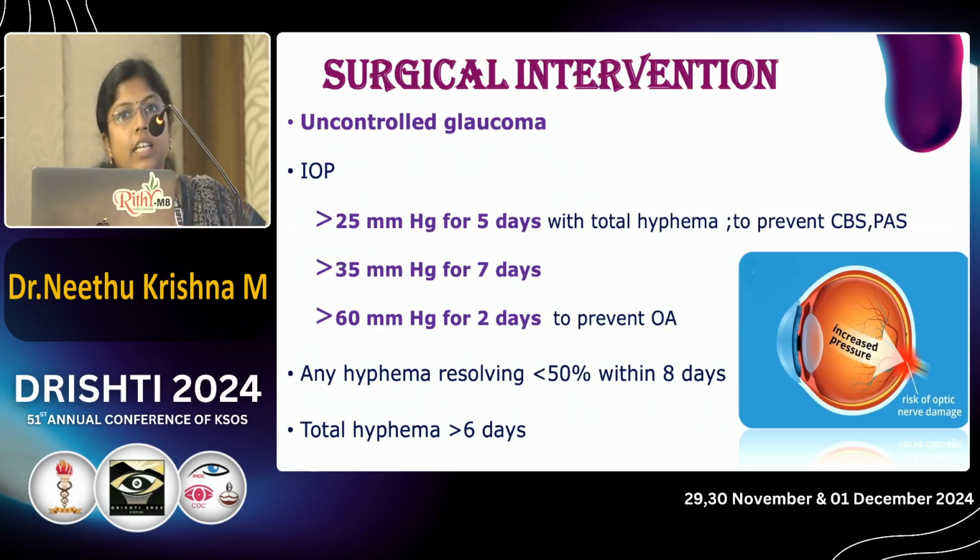Next, about surgical intervention, the indications include, first, uncontrolled glaucoma. Intraocular pressure more than 25 mm of mercury for 5 days with total hyphema is one indication, and more than 35 mm of mercury for 7 days, and intraocular pressure more than 60 for 2 days are also indications for surgical intervention. Any hyphema resolving less than 50% within 8 days is another indication, and total hyphema for more than 6 days can also result in severe optic nerve damage, so we need surgical intervention.